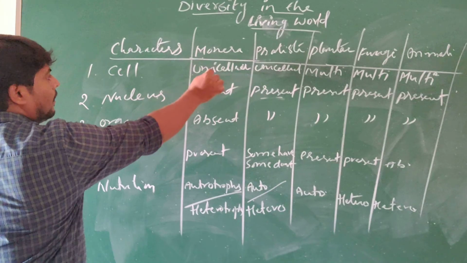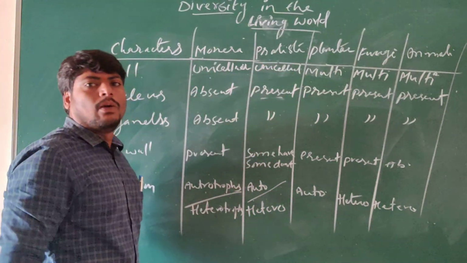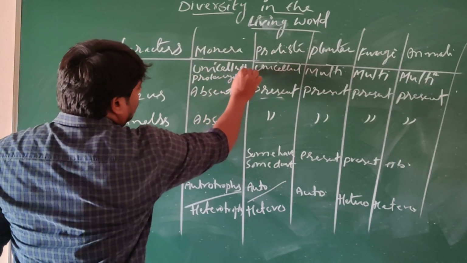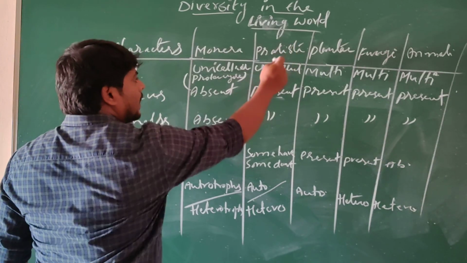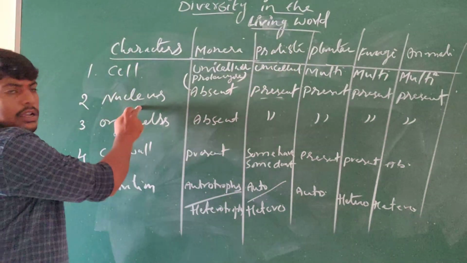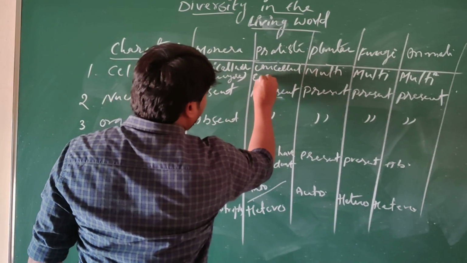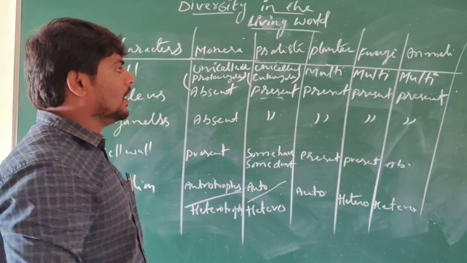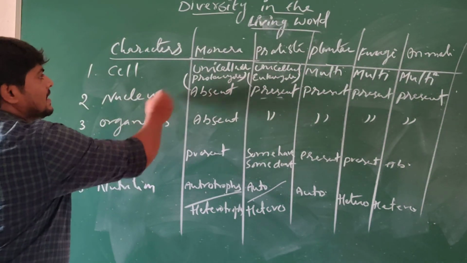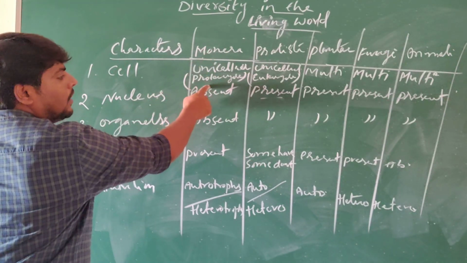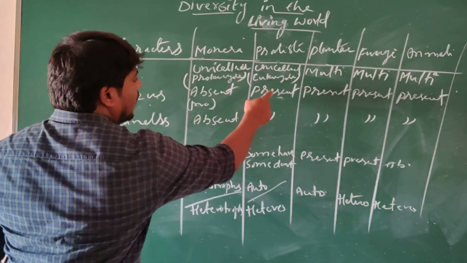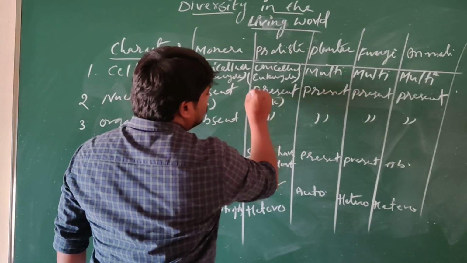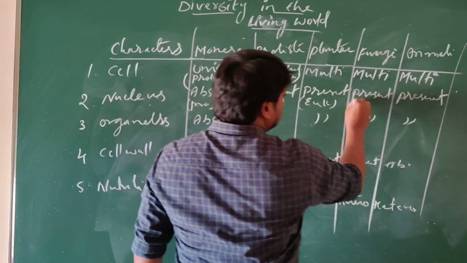So the type of cell: these are unicellular, and protists also unicellular, and these are unicellular prokaryotes. Understand? And here the protists are also unicellular, but nucleus is present, so these are called unicellular eukaryotes. And the plants, fungi, and Animalia are multicellular organisms. And nucleus is absent in Monera, so they are prokaryotes. And nucleus is present in protists, so they are eukaryotes. So these also eukaryotes, and these also eukaryotes.